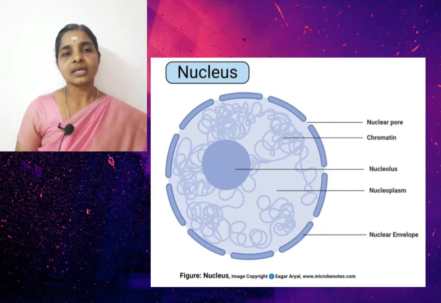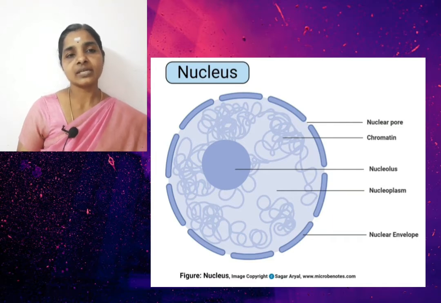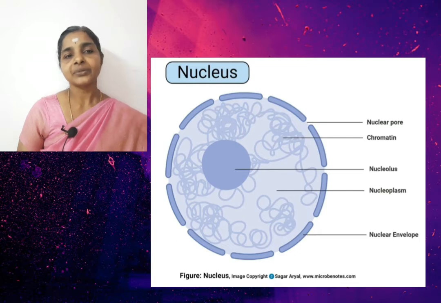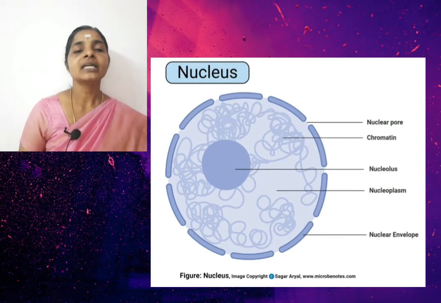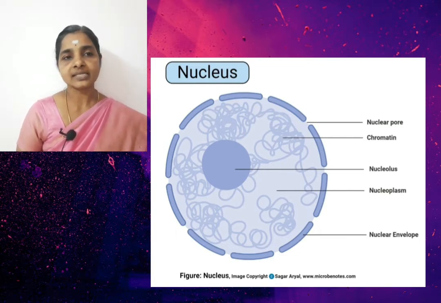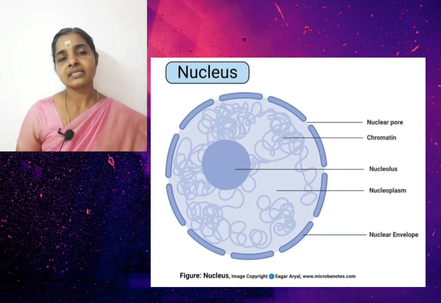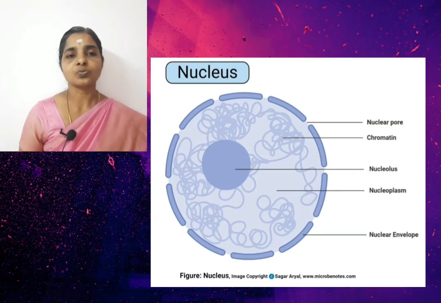These chromosomes contain smaller segments called genes, that is, they are the functional segments of DNA. And you know what the full form of DNA is? Deoxyribonucleic acid. Then you know what the function of these genes is? They transfer the characters from parents to offspring.